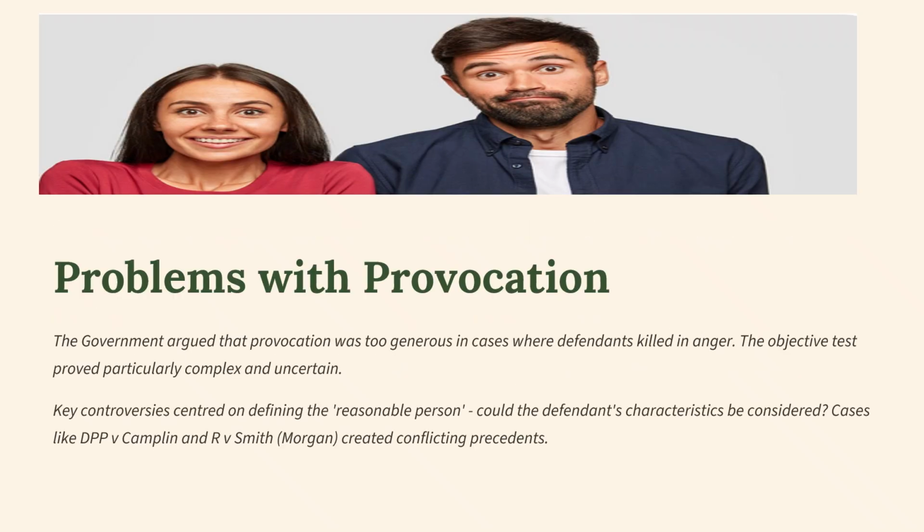So the problem with provocation was the government argued that provocation was too generous in cases where the defendant killed in anger. The objective test proved particularly complex and uncertain. Key controversy centred on defining the reasonable person. Could defendant characteristics be considered? Cases like DPP versus Camplin and DPP versus Smith (Morgan) created conflicting precedents.